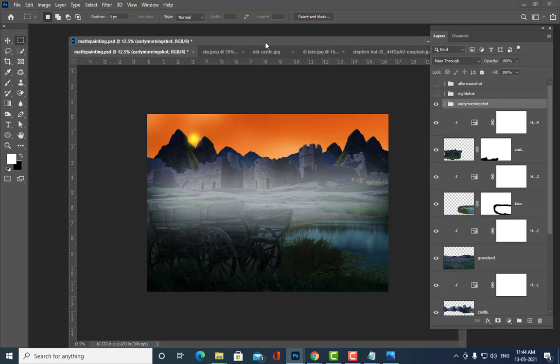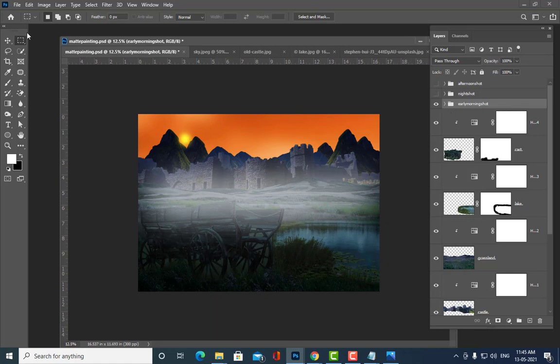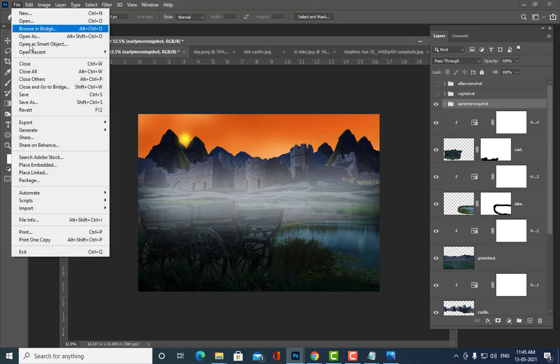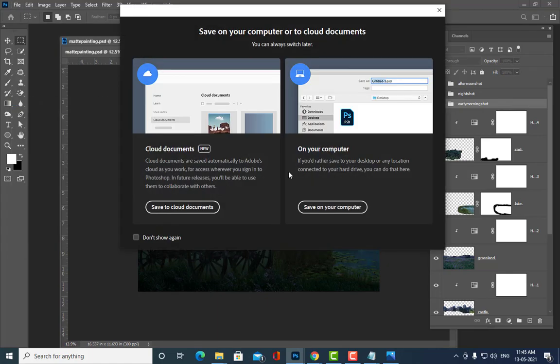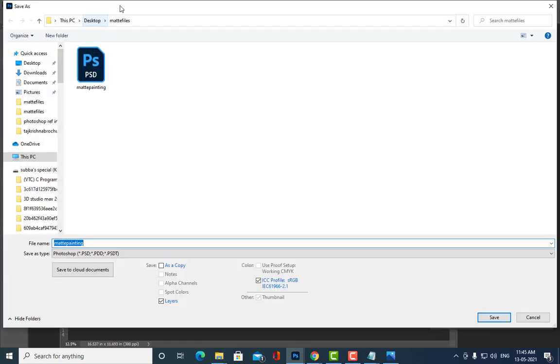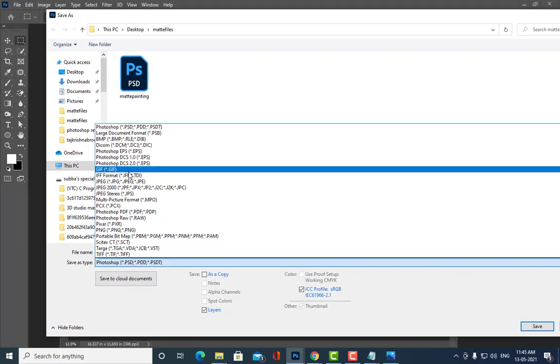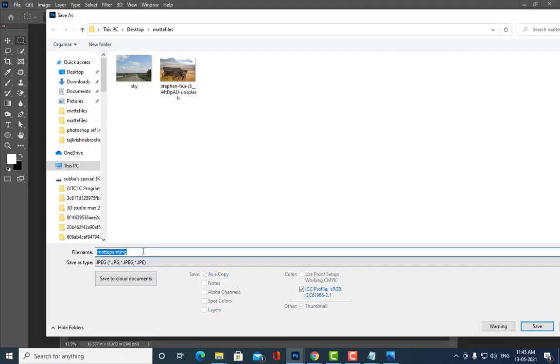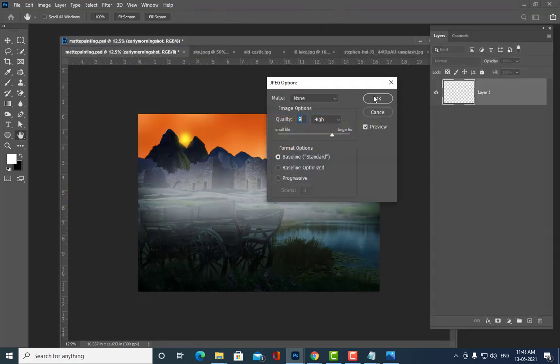First we will save the morning shot. Simply File, Save As. Select the JPG file. We'll say early morning shot, save.